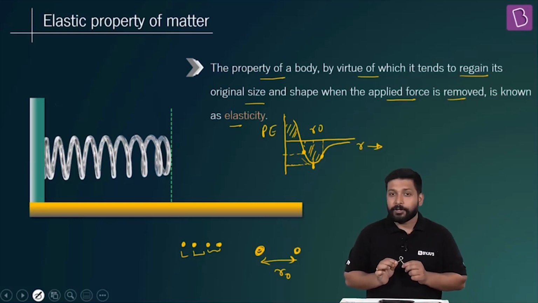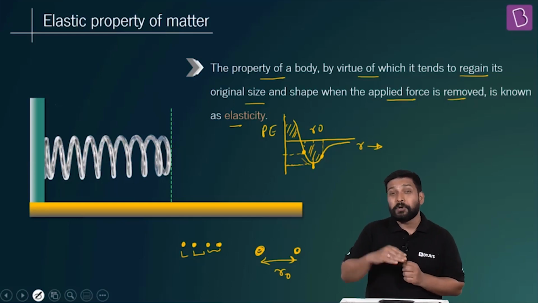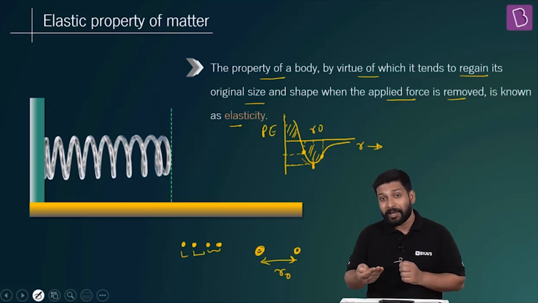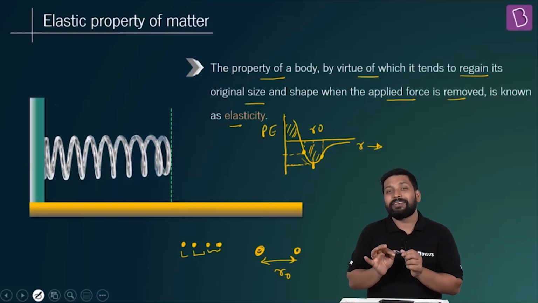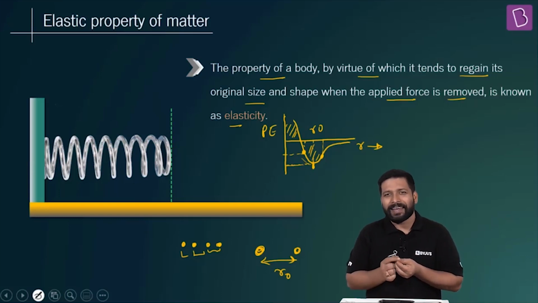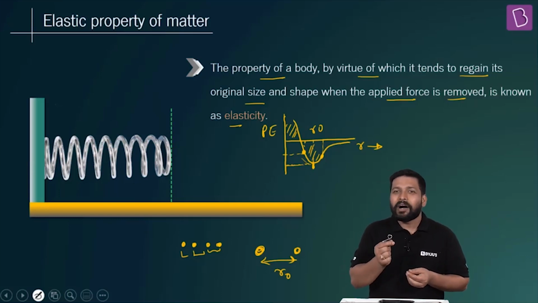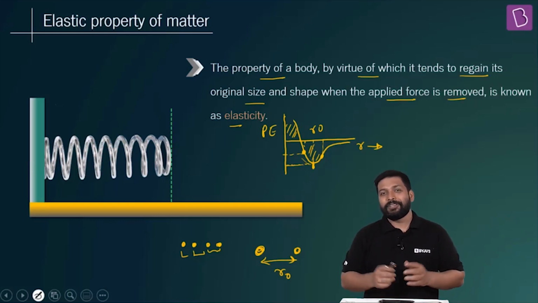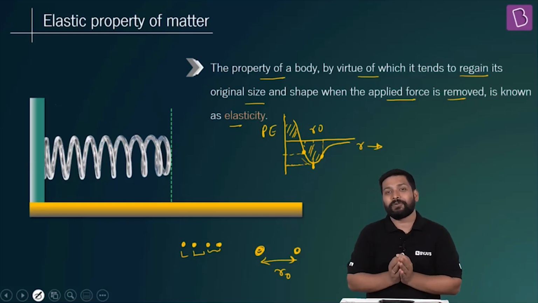I used a plier and applied so much force that it went beyond that limit, and once I went beyond that limit, it can never regain its original shape. It's a kind of weird shape, but yeah, it's fine. So this is plastic deformation. There is a permanent deformity now in the material, and it can never come back to its initial condition.